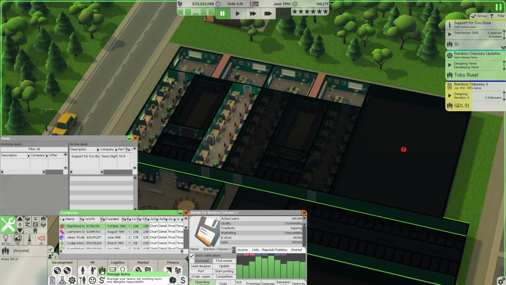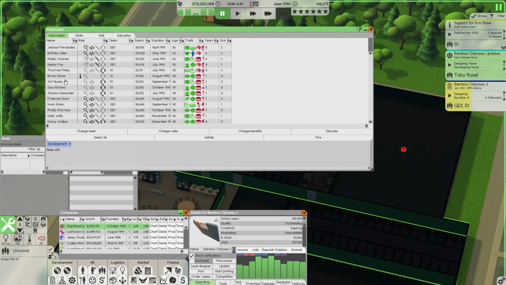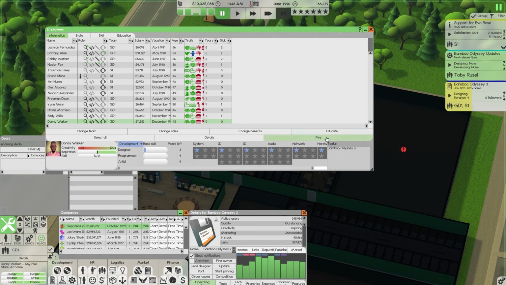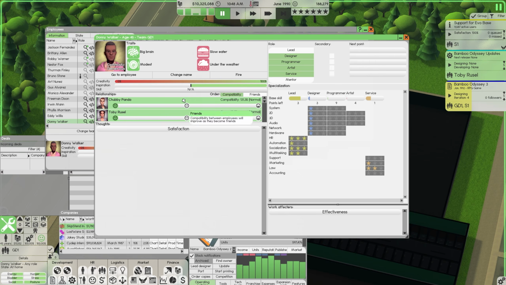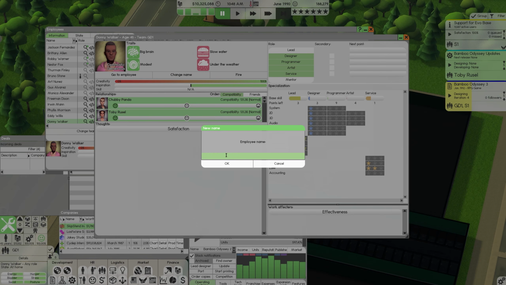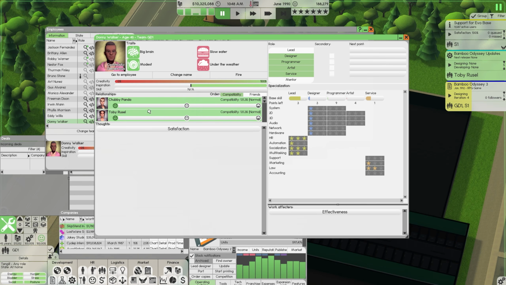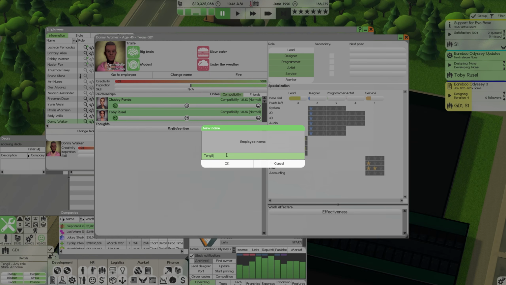And with that, you're actually getting a new name. So if we manage our employees and find Donnie Walker here, jump into their details, we can go ahead and change their name to Tengul, because Tengul went ahead and jumped on over to the merch store, grabbed themselves the Bamboo Lads shirt to be a part of this team, and I don't think we can do it with just a first name, so you are Tengul S.